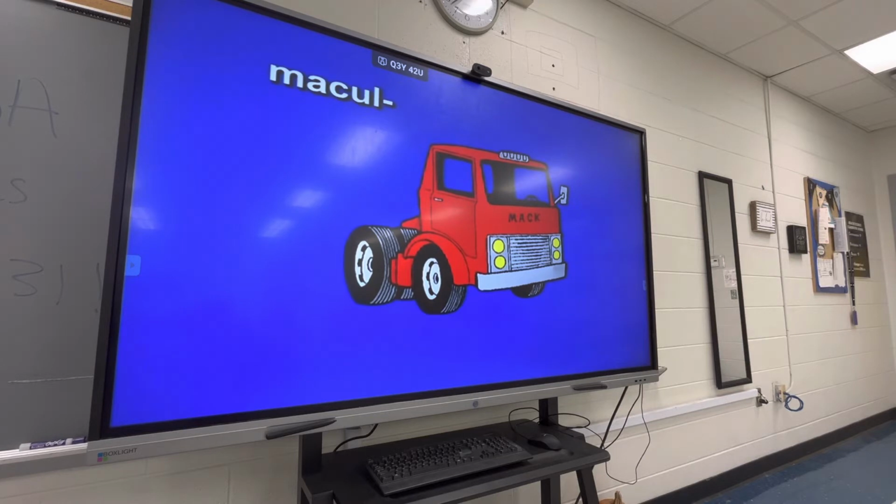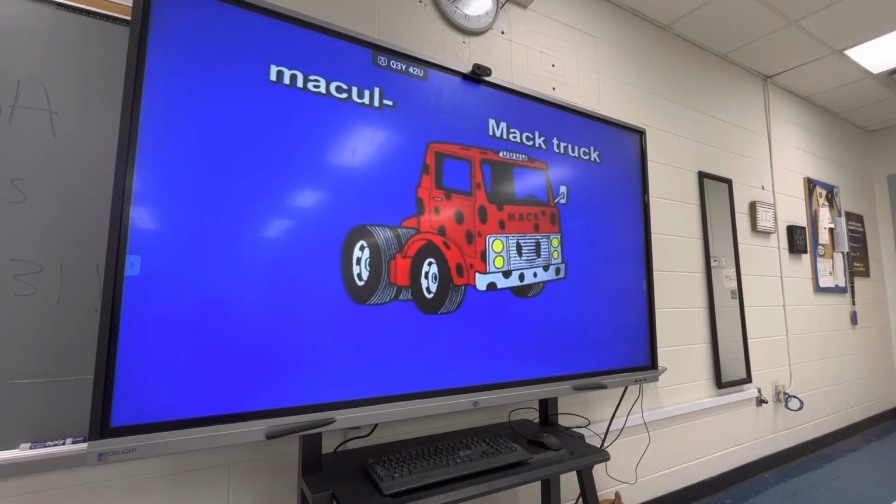Next, macule. Macule sounds a little like Mack, a Mack truck. Macule, Mack truck. Macule means spot. As you look at this Mack truck, see spots on it. Macule, Mack truck, spots, spot. 2 times. Macule, Mack truck, spot, spot. Macule, Mack truck, spots, spot.